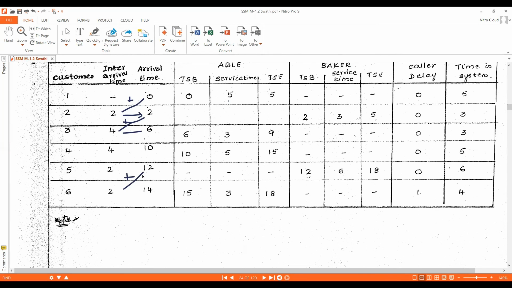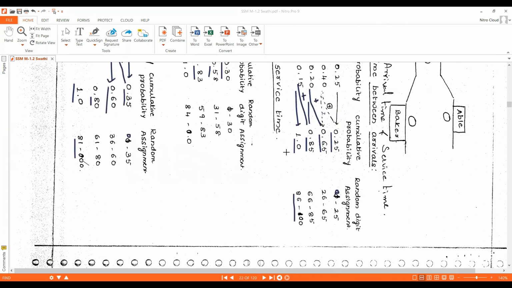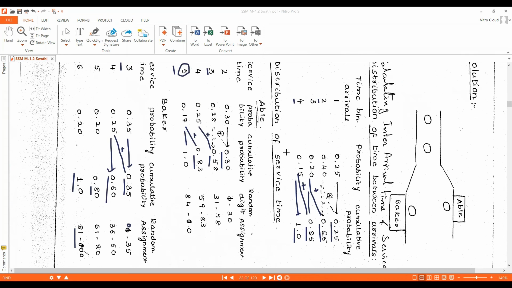Okay, next customer 5 will arrive at the call center at simulation time 12. At that time, Able is busy, so customer 5 will be allotted to Baker. Baker will start executing customer 5's job at simulation clock time 12. We need to check the random digit for customer 5, which is given in the question as 89. We need to check 89 in Baker's service time distribution table.